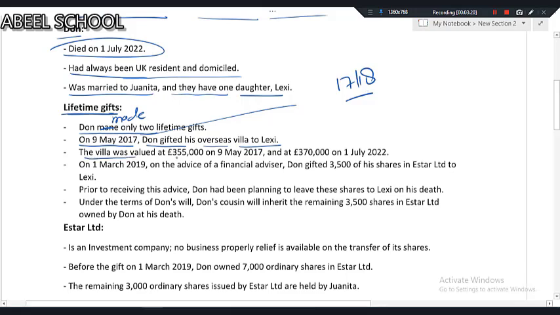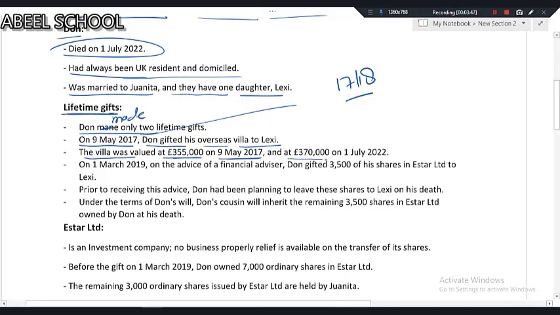The villa was valued at 3,55,000 on 1st May 2019, which means the entire nil rate band 3,25,000 obviously will be consumed by this villa, and annual exemption of 1718 and 1617 will also be given on this villa. Okay,